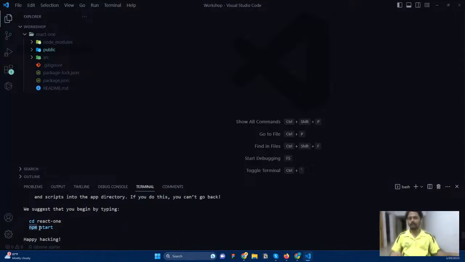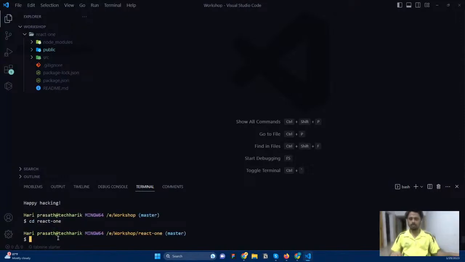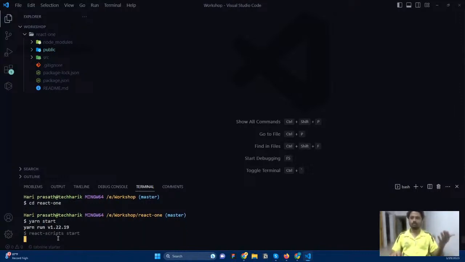Now I need to type a command called npm start. Make sure that you have npm installed. So what is npm? npm is basically the node package manager. I highly recommend watching some videos that are already available in TWD: how to install Node.js, how to install a package manager, how to install Git bash. These three things are more than enough. Either you can use yarn, or you can go with npm also.